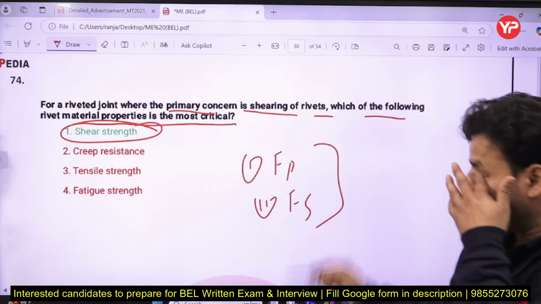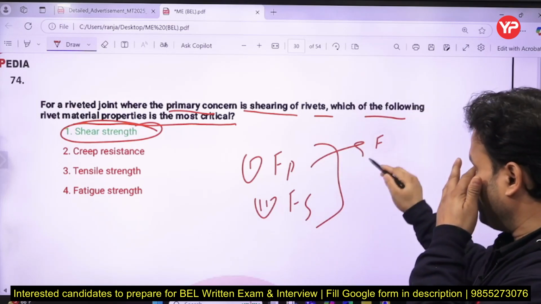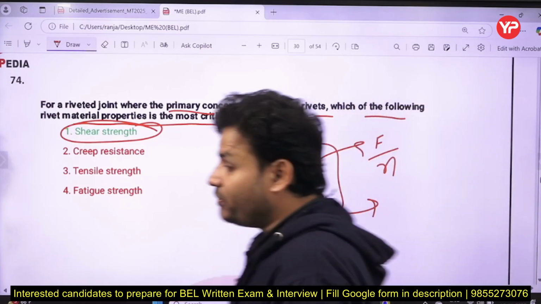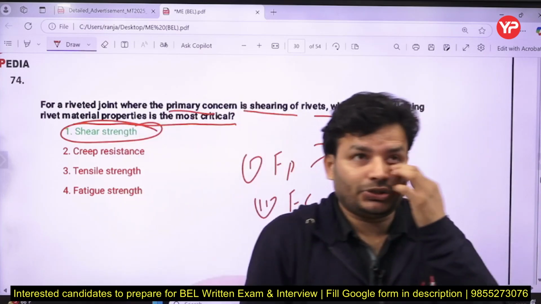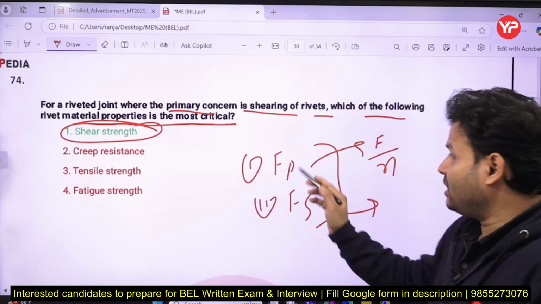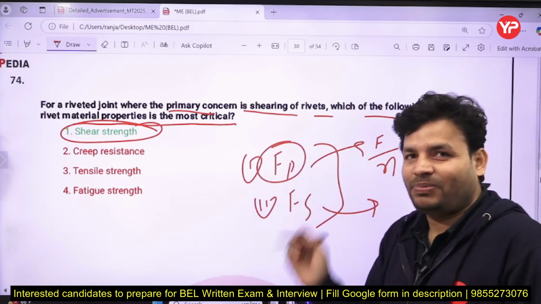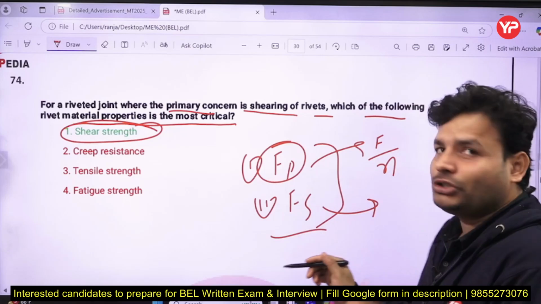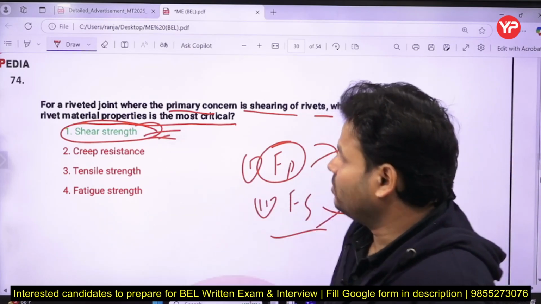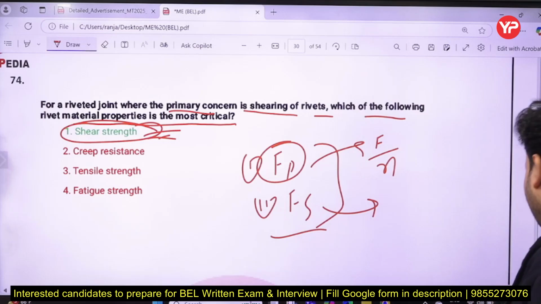One is the primary shear force, that is basically F upon N, the number of rivets, and the secondary shear force you are going to choose in such a way that the net moment will be 0. That will make the net force equal to 0, and the action of this secondary force will be opposite to the applied force, and its moment will be opposite to the applied moment, right? So I am going to talk about the shear strength. That is the most critical, which you have to keep in mind.